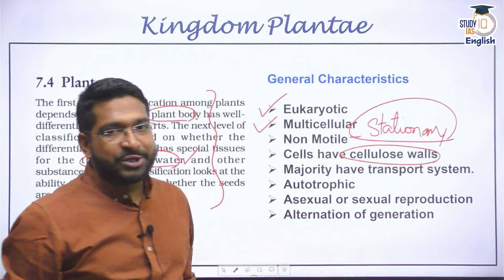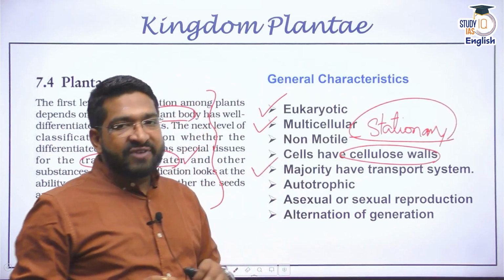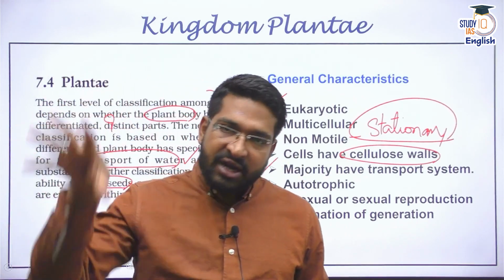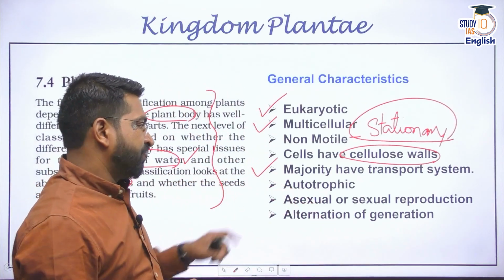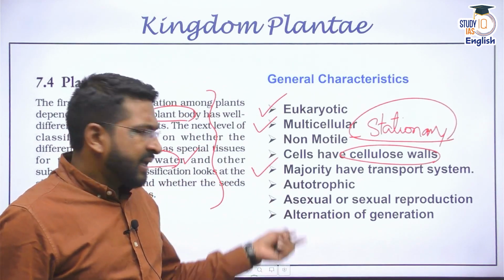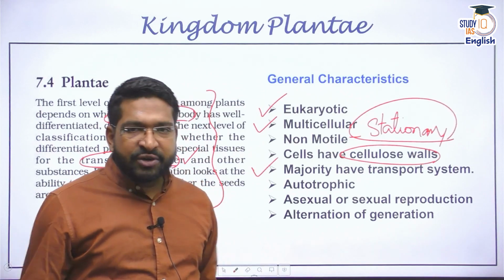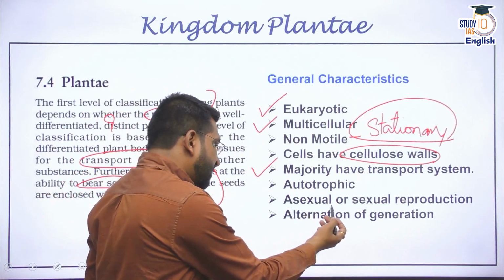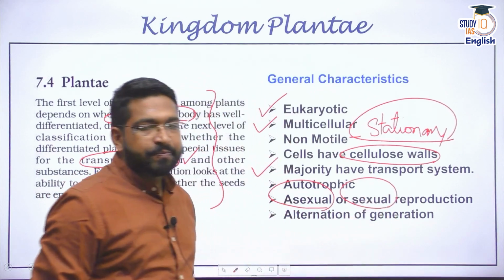Very important point. The majority of them do have a transport system, that is vascular tissues, xylem and phloem, and other complex, permanent and simple tissues also. They are autotrophic. Why? Because they contain chlorophyll. They can undergo photosynthesis. They produce their own food. Their method of reproduction can be different. It can be asexual or sexual reproduction as well.